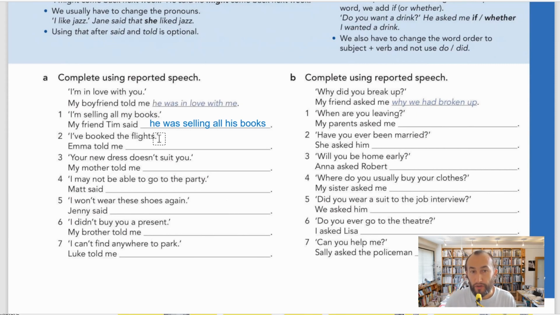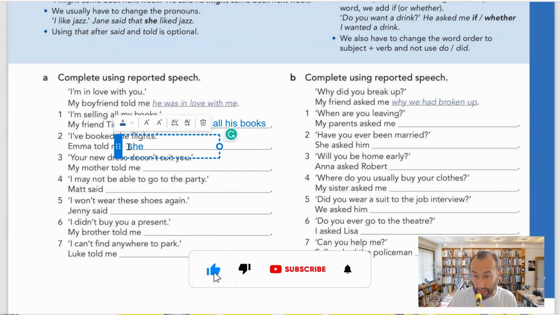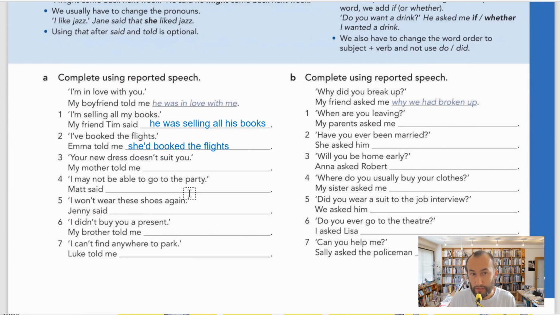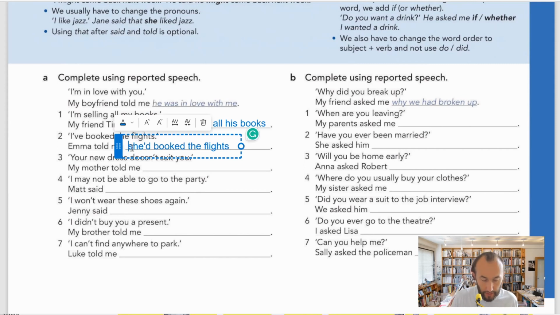Number 2, "I've booked the flights." So I've booked is I have booked. That's present perfect. Yes. Now, Emma told me, so Emma is saying that. Emma is a girl, so I say she. Now, have booked, I need to change to past perfect, right? Have has to change to had. So, had booked the flights. Emma told me she had booked the flights. Okay, guys? And if I want, I can also use the contraction form here. I can just apply an apostrophe and it becomes she'd booked. Emma told me she'd booked the flights. All right. I can also use, by the way, that here.